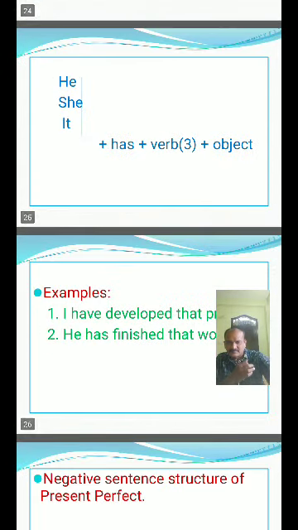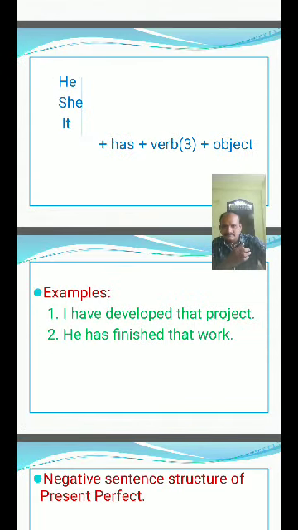For examples, I have developed that work. We have developed that work. You have developed that work. They have developed that work. He has developed that work. She has developed that work. It has developed that project.